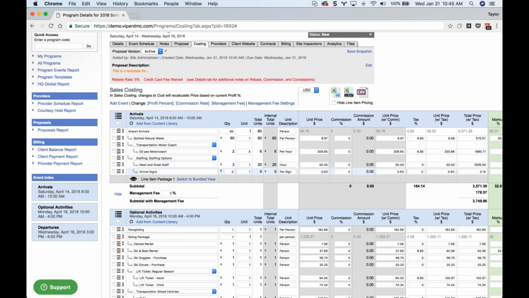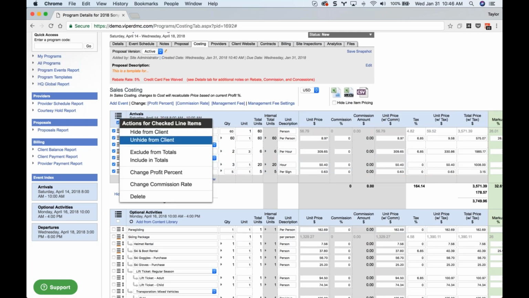Now, moving down into event-specific actions here, you'll notice that we now have a check all here at the event header, so it's quick and easy to check every line item within an event. And then you can access your actions here by clicking the event menu. And you'll notice these options here: change profit percent, change commission rate. So you can bulk update these line items per event if you don't want to do it for every line item in the costing. You'll see those here now.